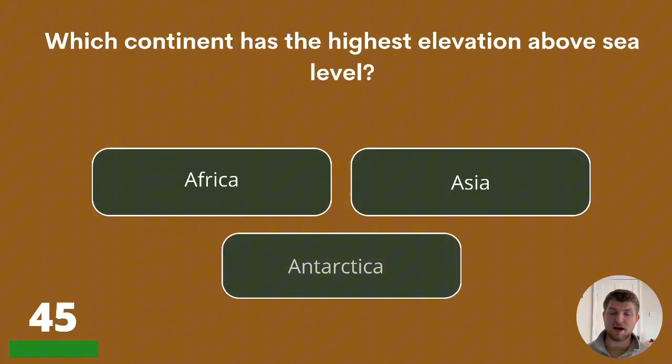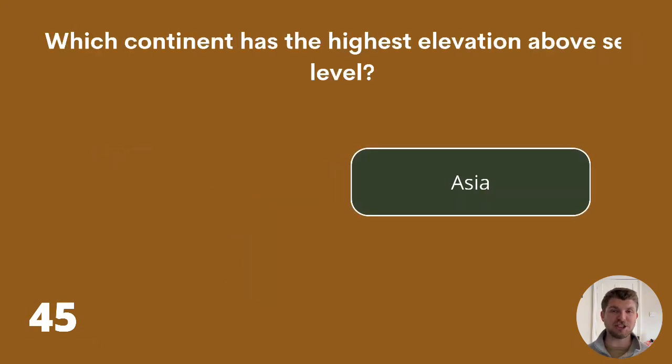Which continent has the highest elevation above sea level? Africa, Asia, or Antarctica? And the correct answer is Asia.